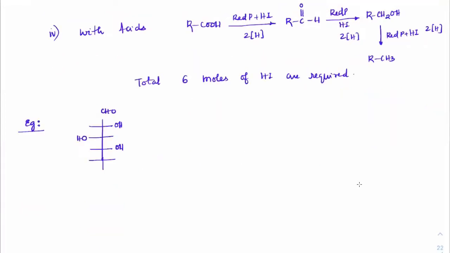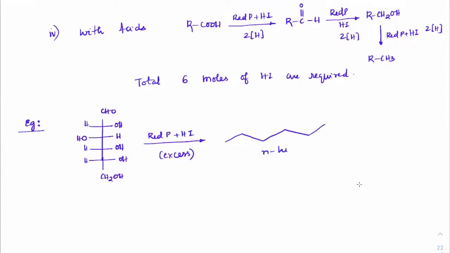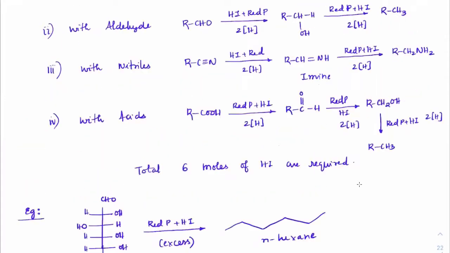This is the structure of glucose. We have come across this before also. So when glucose is treated with red phosphorus and HI in excess, which means I take a sufficient amount, all these carbons containing OH and double bond O, everything will convert into n-hexane. So I guess you understood the advantage. Any functional group can be converted into alkanes using red phosphorus and HI.